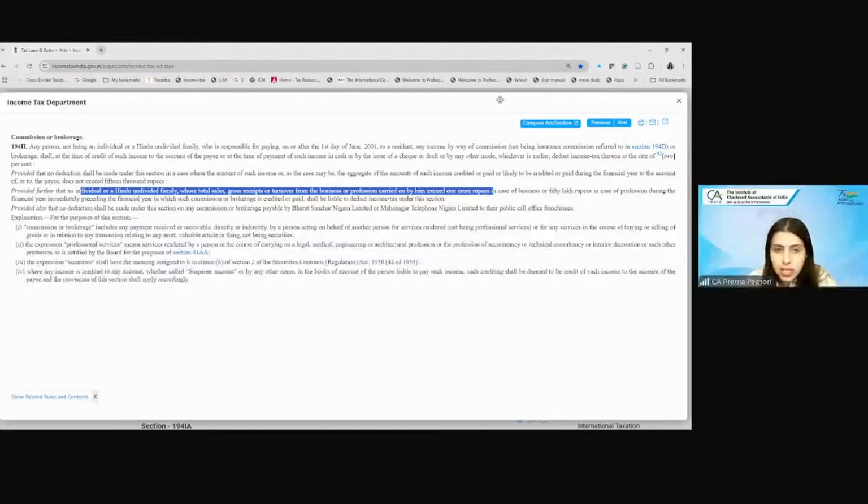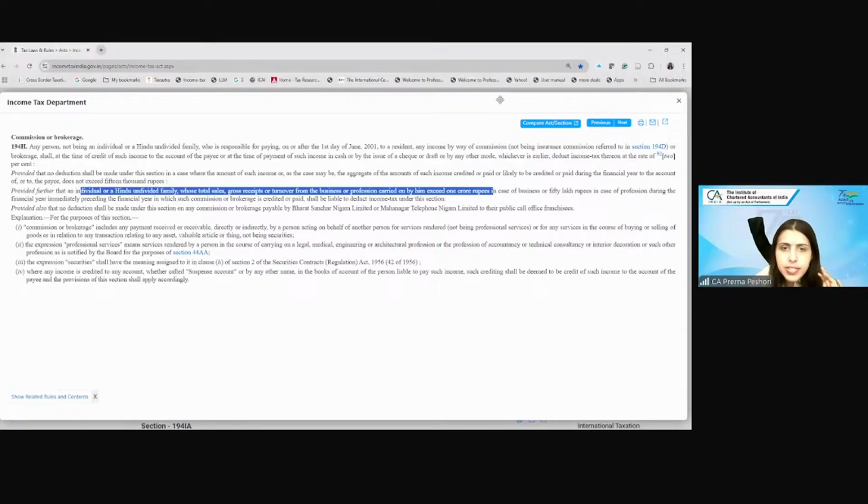Okay. Now, the next important point with respect to 194H is about stamp vendors. Stamp vendors purchase stamp papers at a discount, and they sell these stamp papers for the full price.